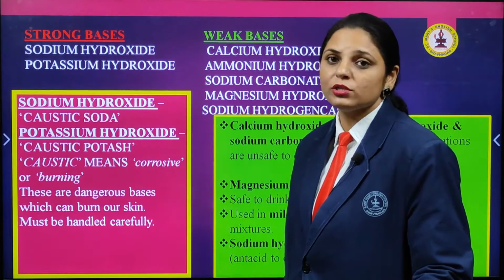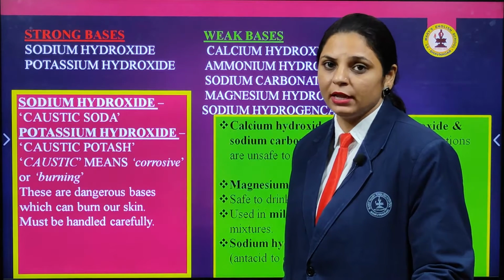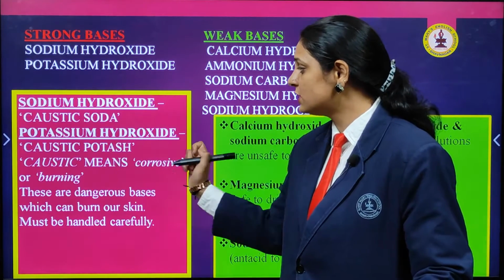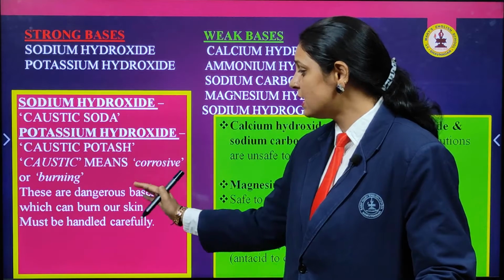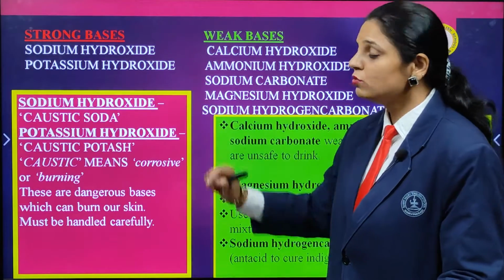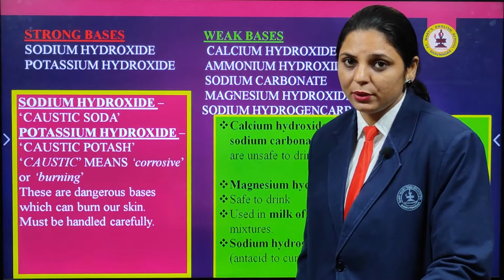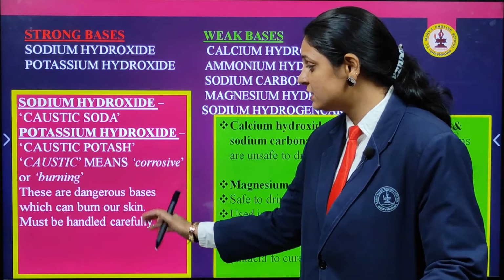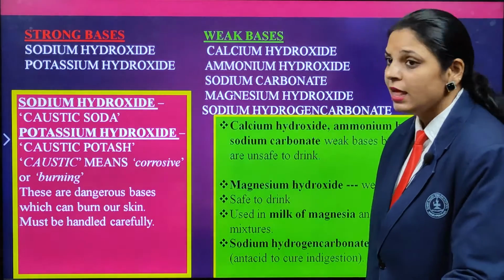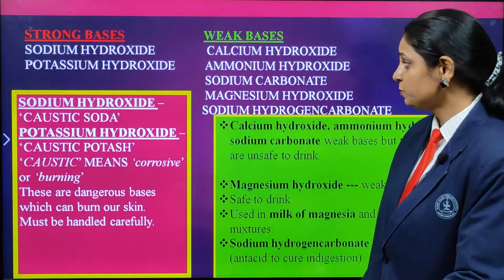Caustic means corrosive or burning, that's the name caustic potash, and these are dangerous bases. Those who are categorized in the strong bases, please note it down over here that these are dangerous bases which can burn your skin and should be handled with care.